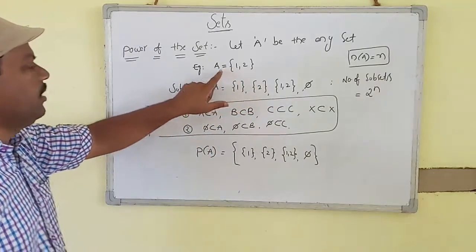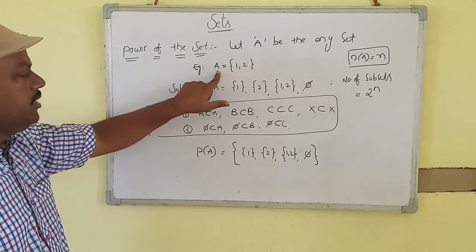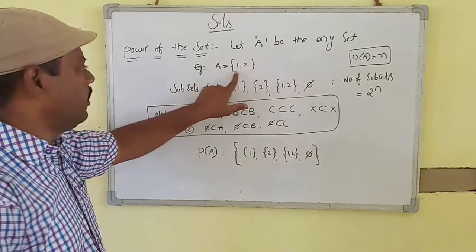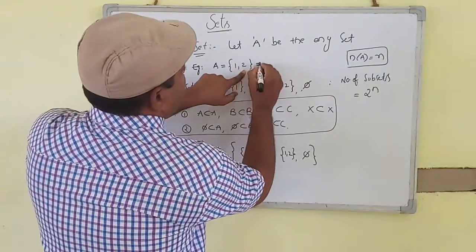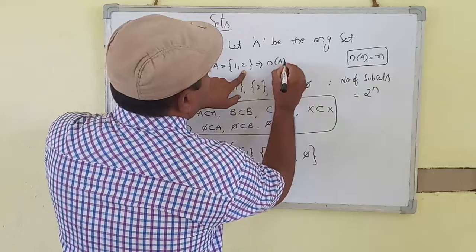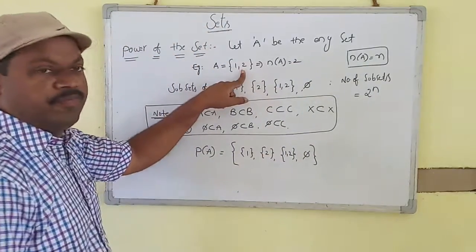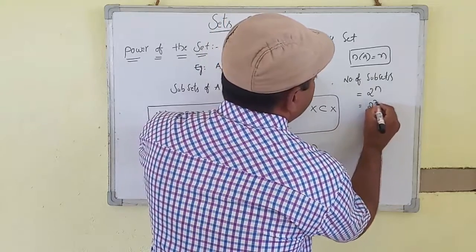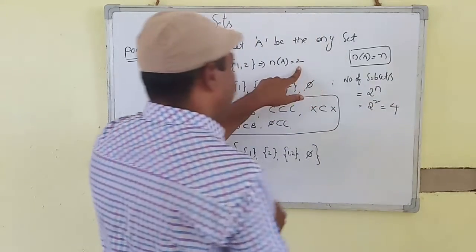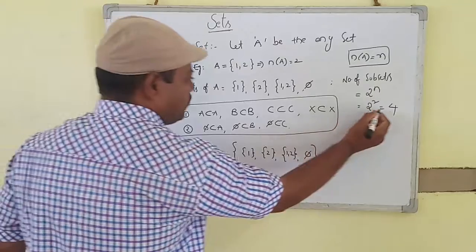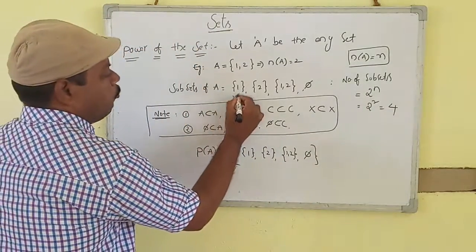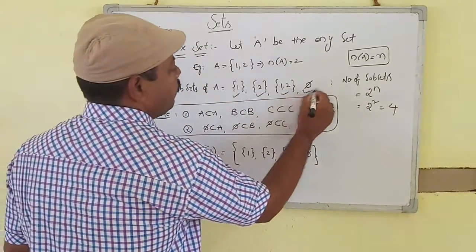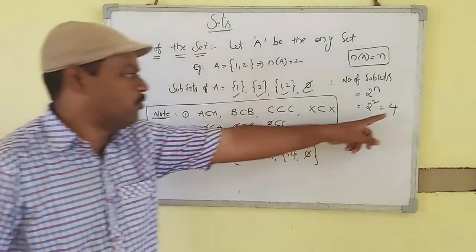One example, observe here. A is equal to {1, 2}. How many elements are here? The cardinal number n(A) is 2. So 2 squared is 4. Totally how many subsets? 4 subsets: 1, 2, 3, 4. So the answer is 4.